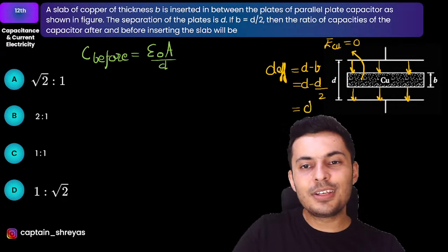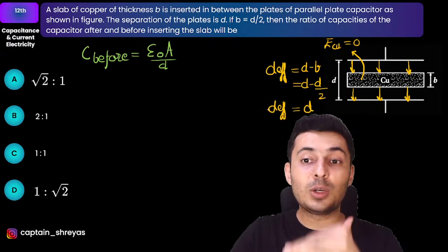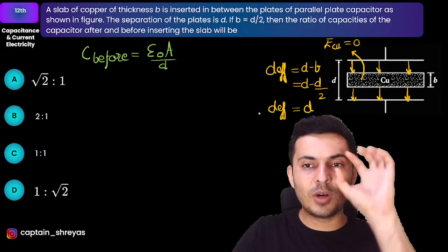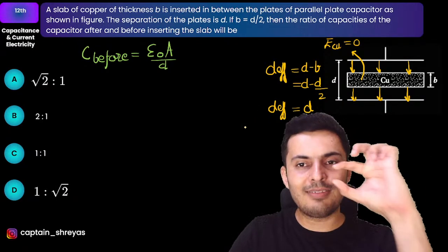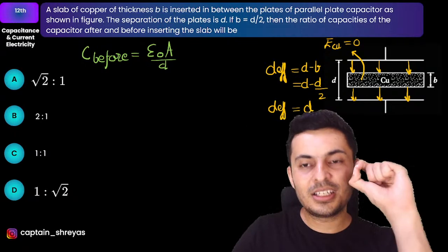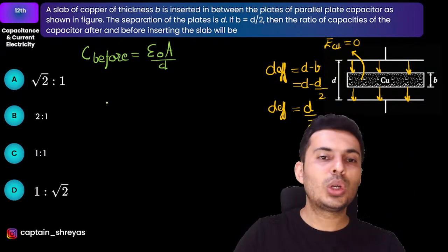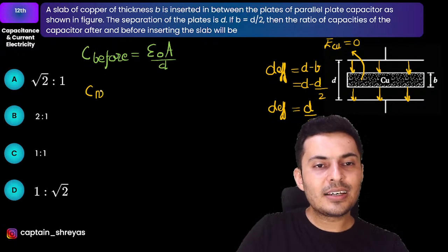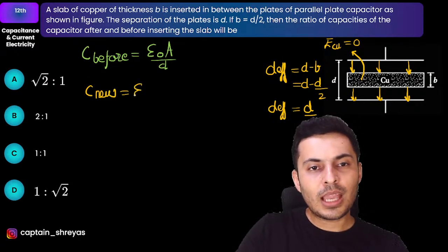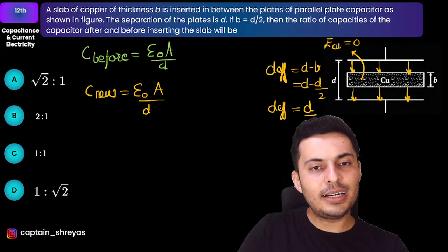So the effective distance will be D by 2. Earlier, the field used to travel from one plate to the other. Complete distance D was involved. Here it is traveling for just D by 2. So D effective will be D by 2. Hence the new C will be epsilon naught A by D by 2.